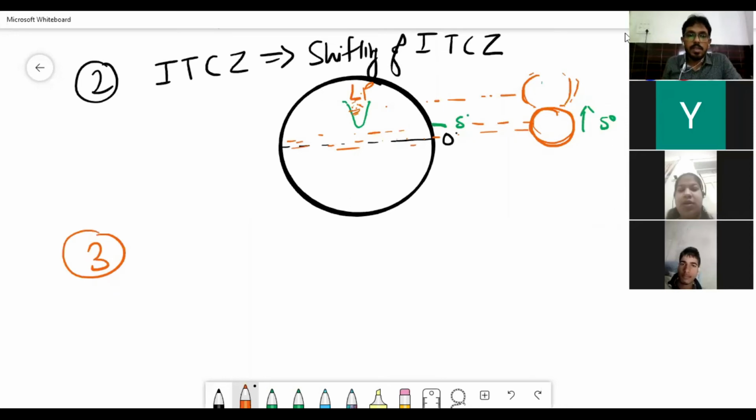Third, what is the third important factor? The high pressure area east of Madagascar.